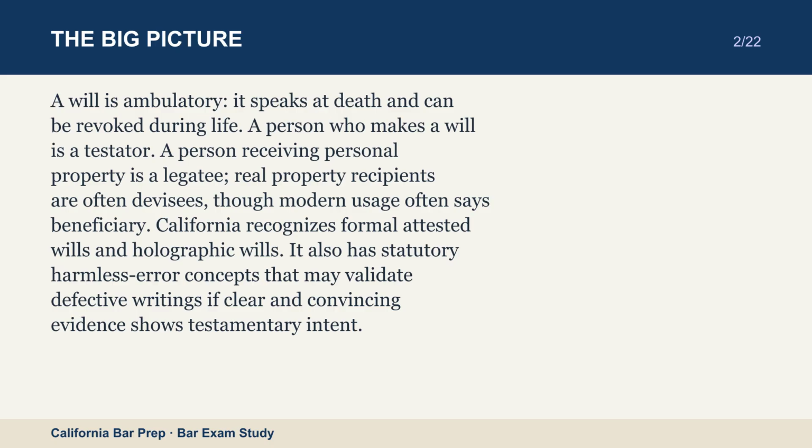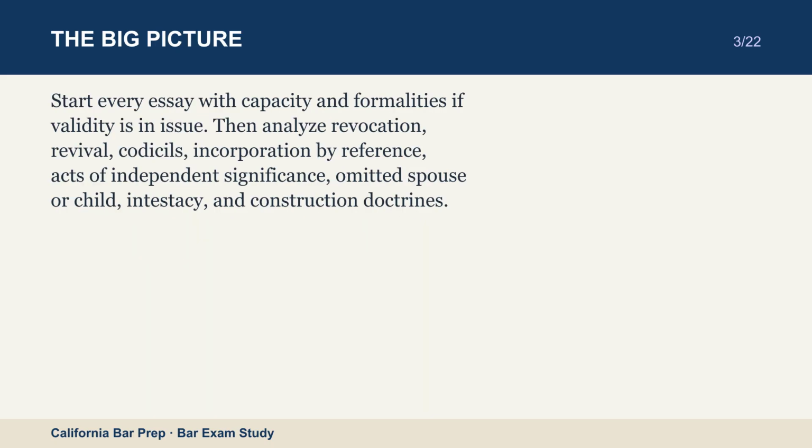Start every essay with capacity and formalities if validity is an issue. Then analyze revocation, revival, codicils, incorporation by reference, acts of independent significance, omitted spouse or child, intestacy, and construction doctrines.